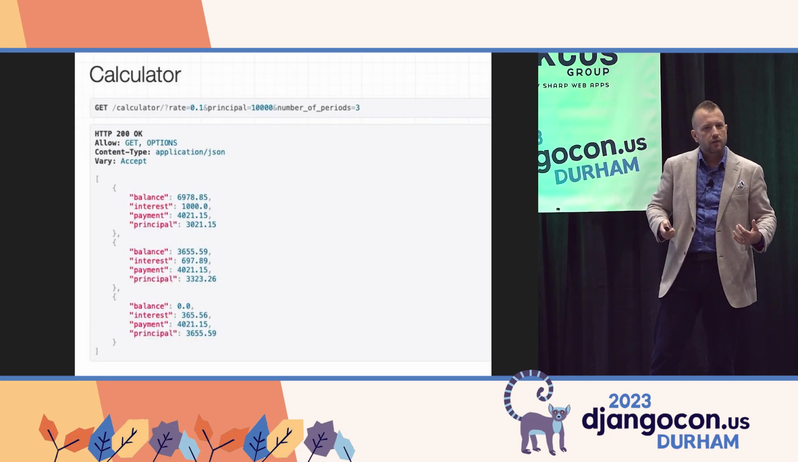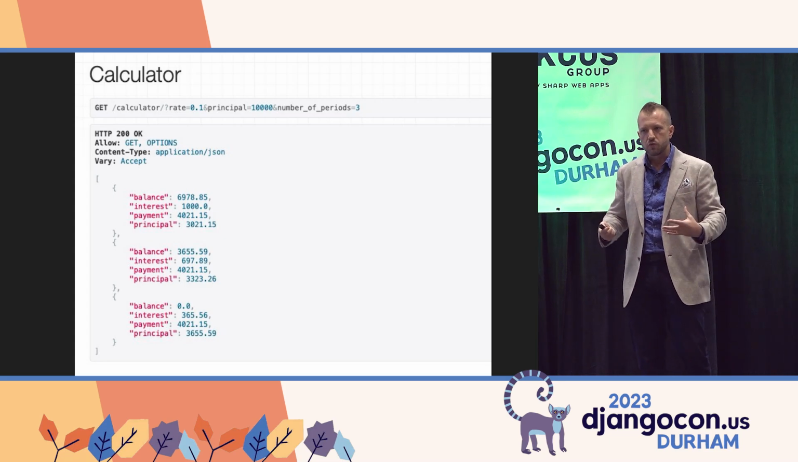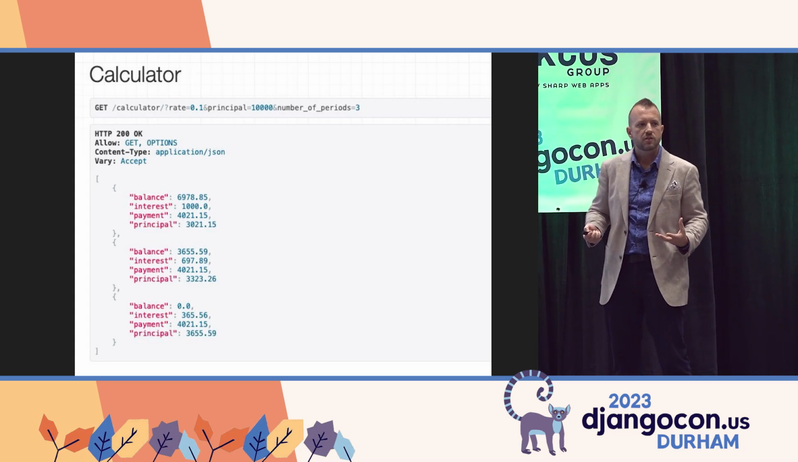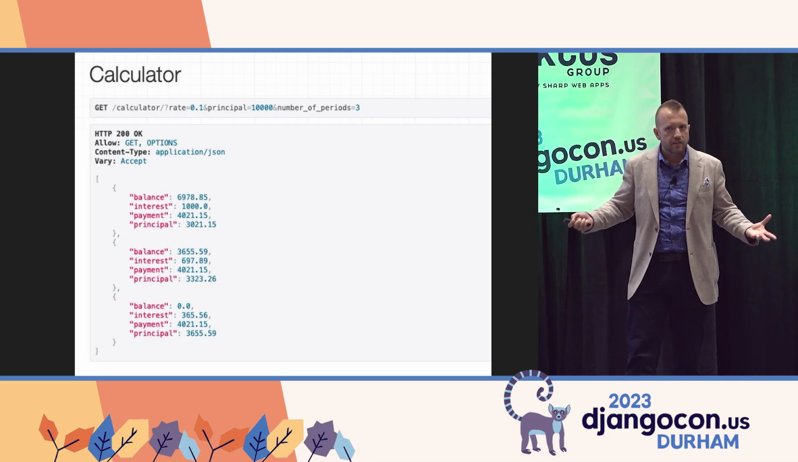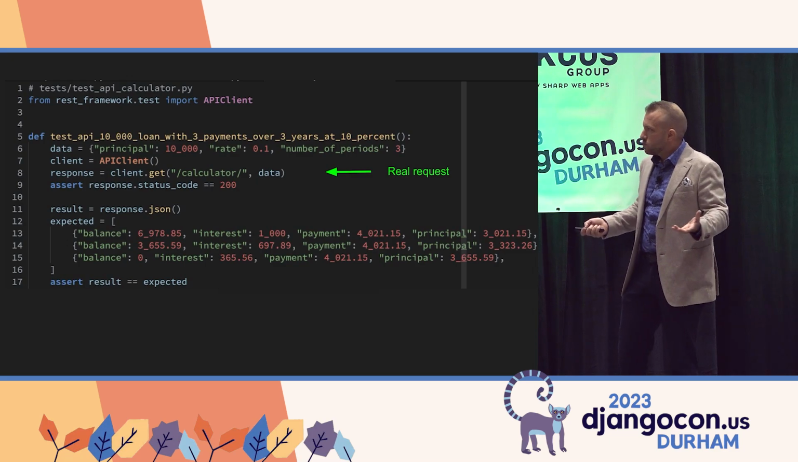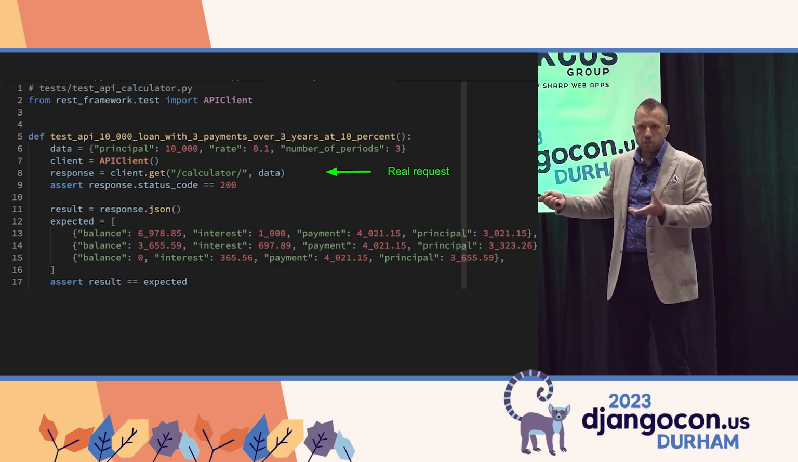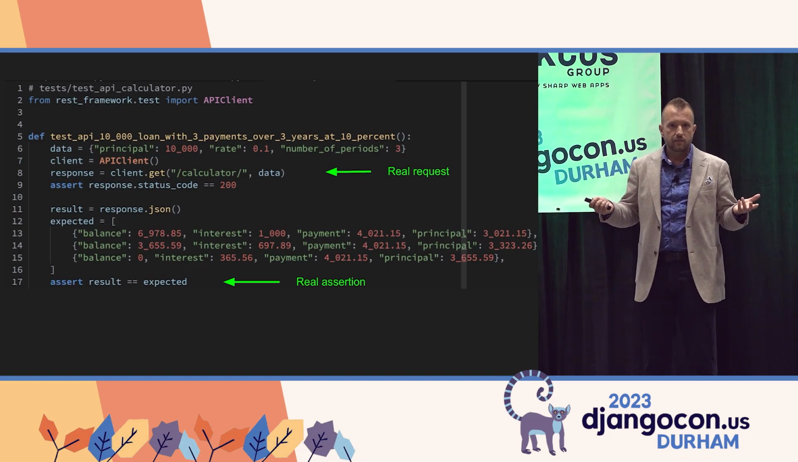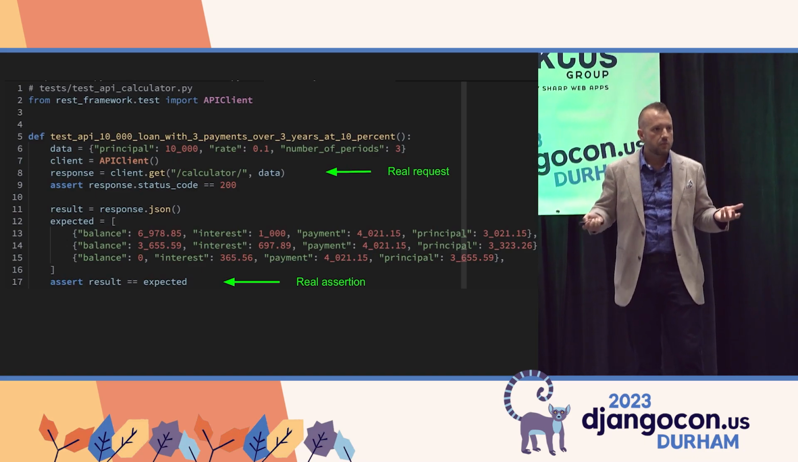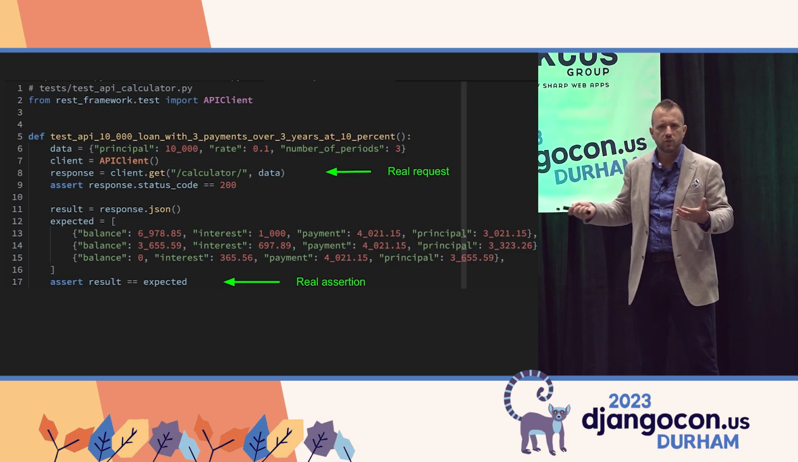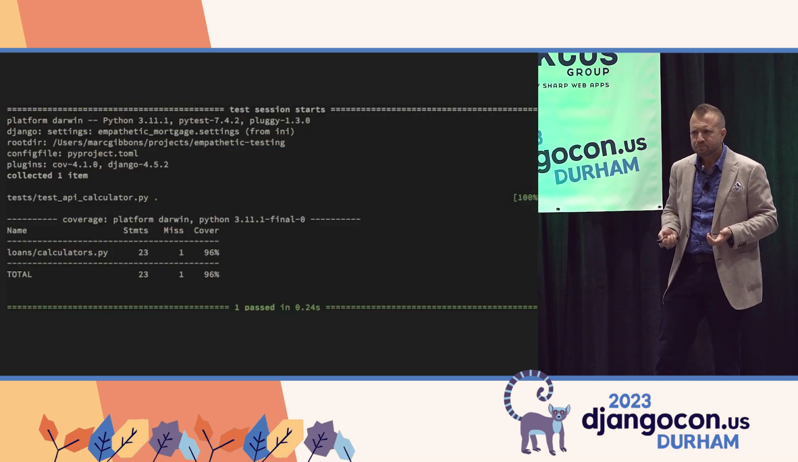So let's go back to our calculator and put ourselves in the shoes of the user. What are we doing? We're sending some inputs and we're expecting some outputs. So why don't we just write our tests in that way? This is much better. We're using a client and doing a real request to the real URL that's exposed, and asserting that the data returned is the data we expect. That's so much more comprehensible, readable, and it works.